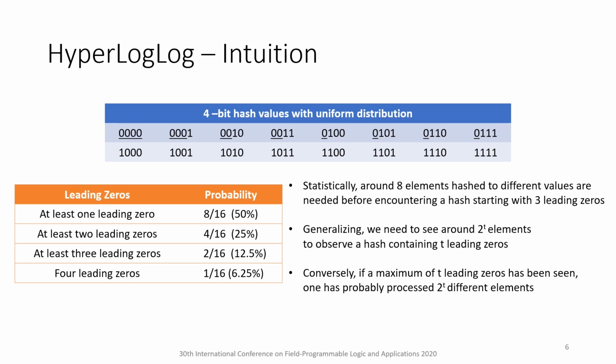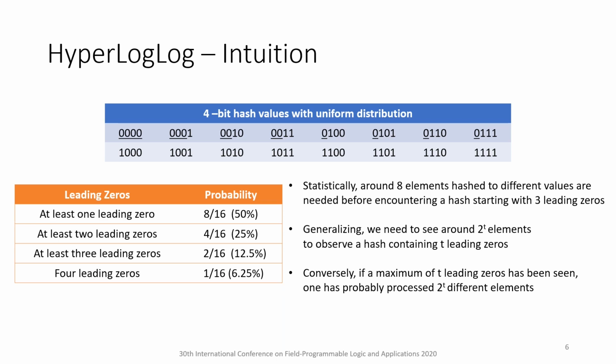The probability that the hash has at least one leading 0 is 50% because there are 8 hash values with at least one leading 0 out of 16. Similarly, the probability of the hash having at least 2 leading zeros is 25%. The probability of the hash containing at least 3 leading zeros is 12.5%. And the probability of the hash containing 4 leading zeros is 6.25%.